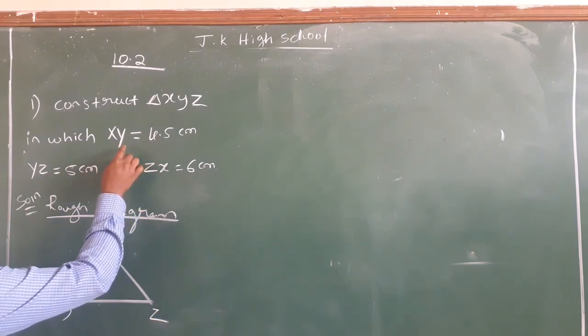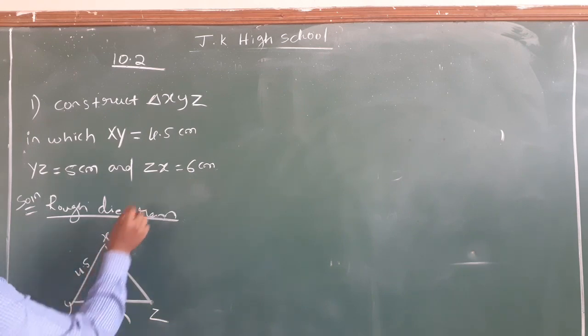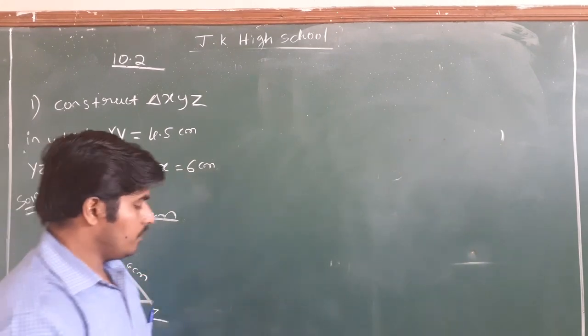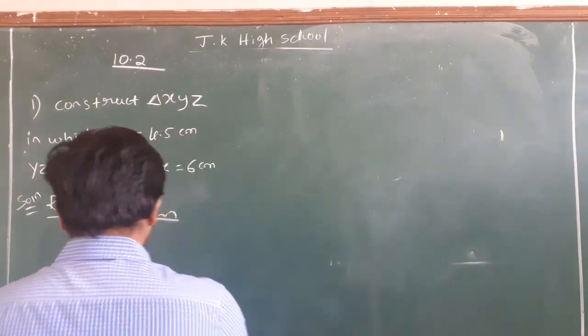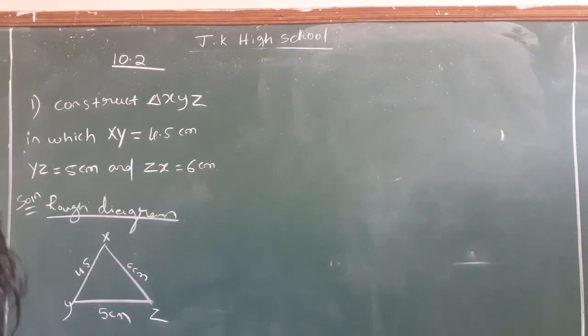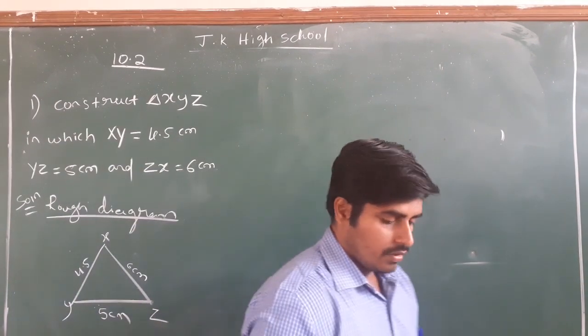So YZ is 5 centimeter, which means we have to take the base as 5 centimeter. XY is how much? 4.5. ZX is 6 centimeter. Okay. So it is a rough diagram. I have to take YZ 5 centimeter.